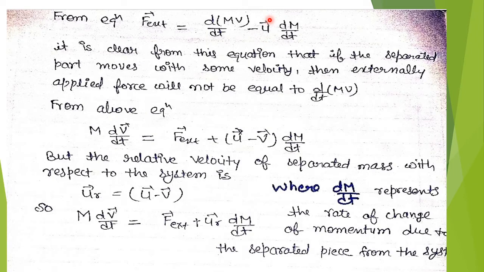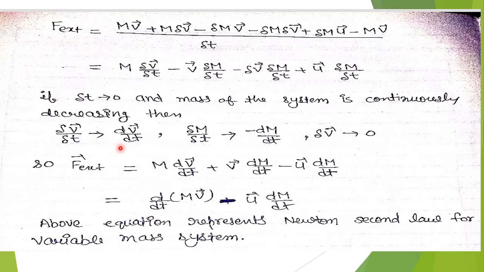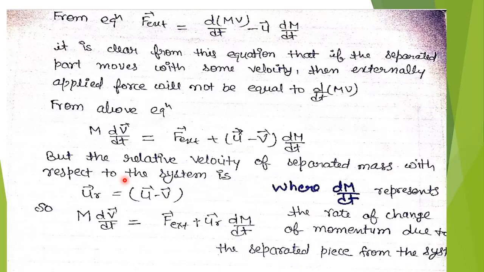So from this equation we can rearrange this equation in the form m dv upon dt equals to F external plus u minus v dm upon dt. We have rearranged this equation.